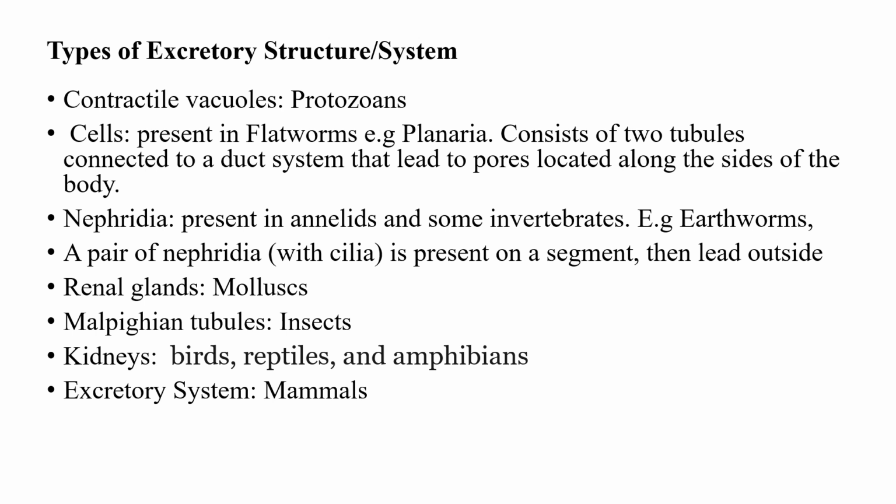A nephridium is always in a pair, like a pair of tubules that is present on each segment. It also opens outside. In mollusks, the excretory structure is a renal gland. In insects, the excretory structure is Malpighian tubules, and kidney is the excretory structure that is used in organisms like birds, reptiles, and amphibians. Then we now have an excretory system in mammals.